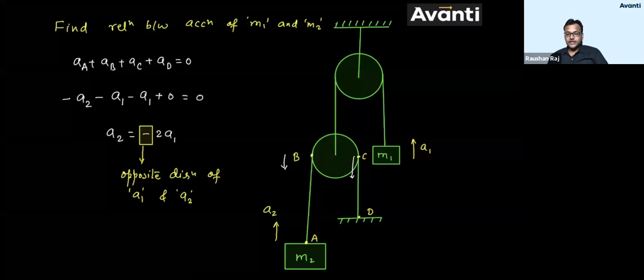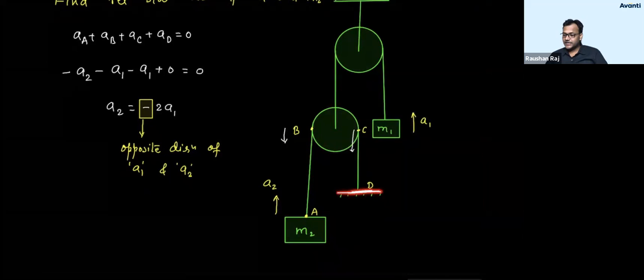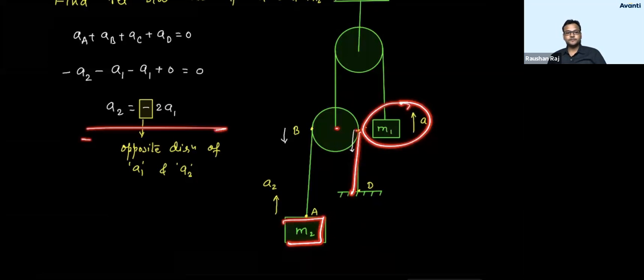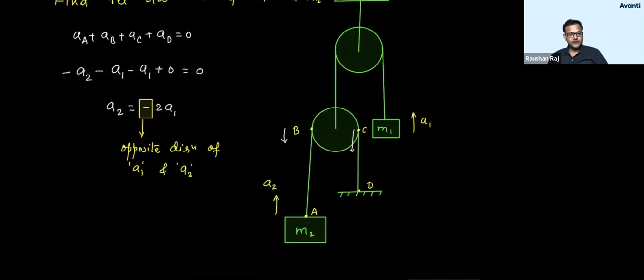Guys, whenever you have been given this two-pulley arrangement, look at one of the ends, whether it is fixed or not. If this would not have been fixed, this BD, AD would not have been 0. Then this relation was not possible. So always remember, M1 is connected here, and with the second pulley M2 is connected and the other end is fixed. If that is the case, this relation will be valid. Okay, did you understand?